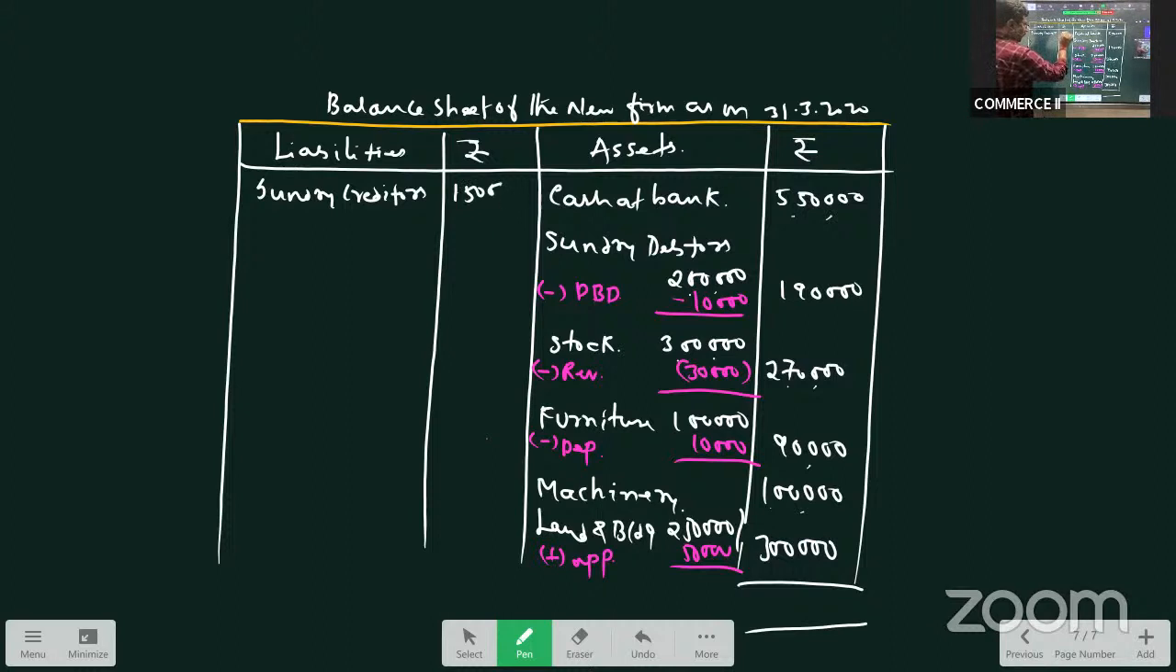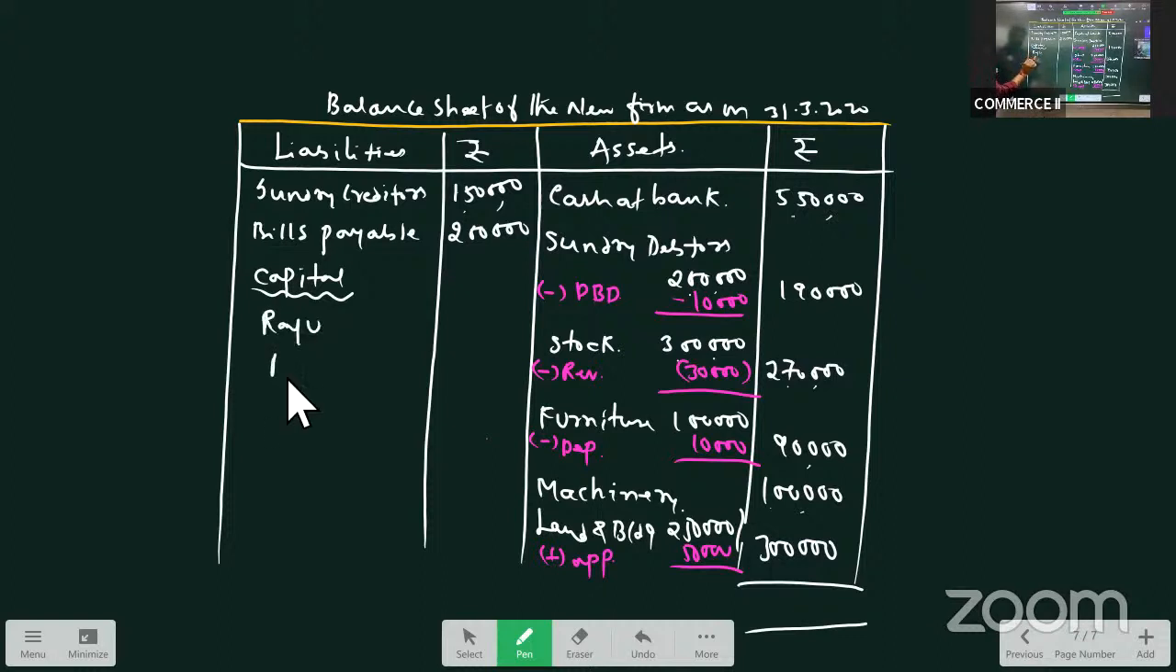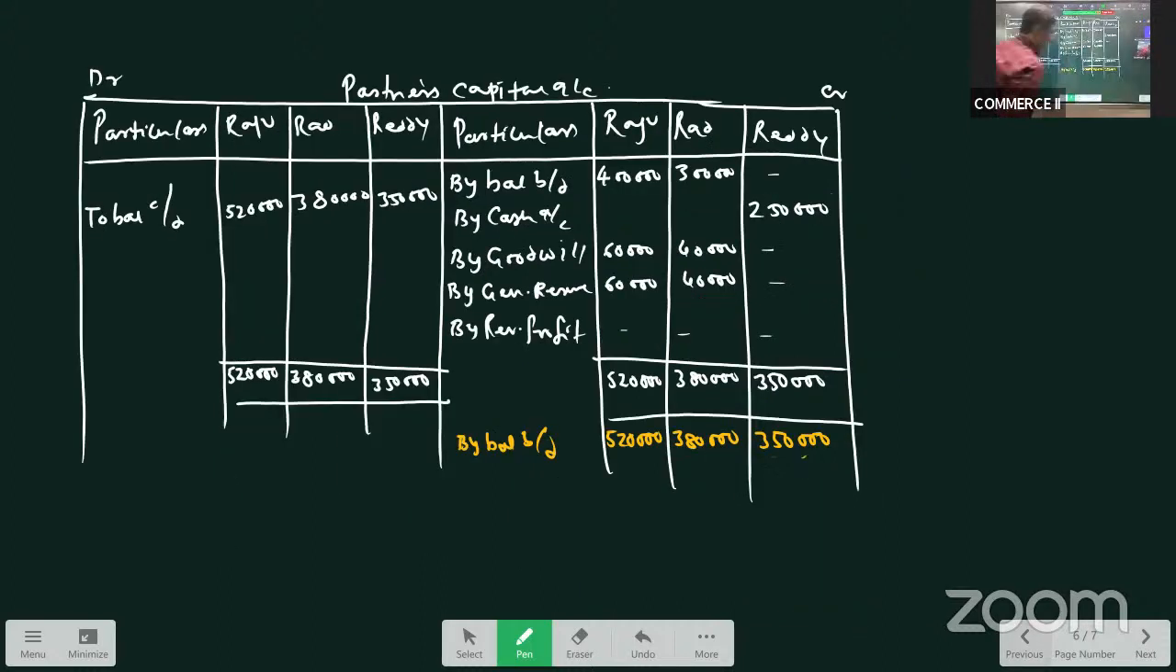It is 1,50,000. Next one is bills payable. There is no change in bills payable. So as such, write it as it is, bills payable 2 lakhs. General reserve, as you all know by this time, any accumulated profit which is distributed will not appear in the balance sheet. So let us take the capitals. Raju, Rao, and Reddy. What are their capitals? We have prepared capital accounts now. 5,20,000, 3,80,000, 3,50,000.